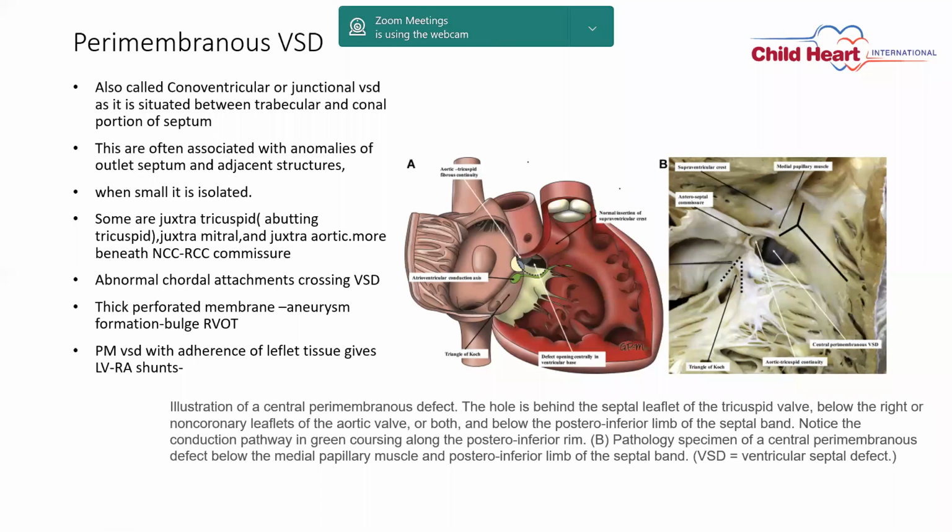Then at the level of the papillary muscle, it enters the left ventricle. So whenever you are closing the perimembranous VSD at the posterior inferior margin, you have to be careful and take the stitches a little away. So this is about the perimembranous VSD.